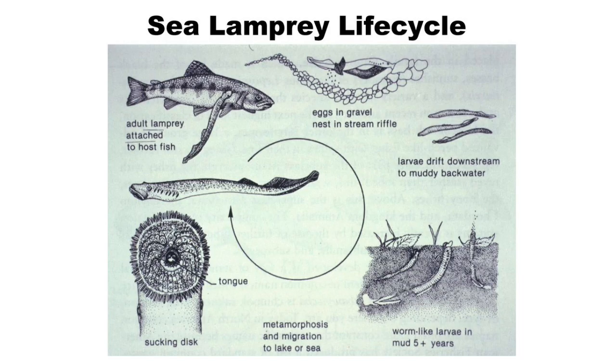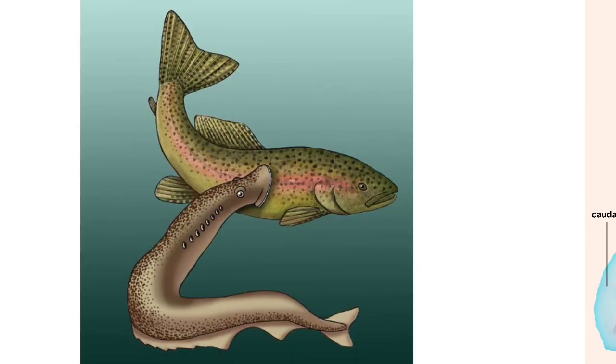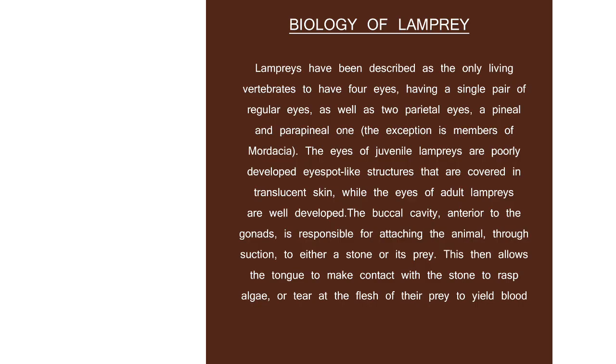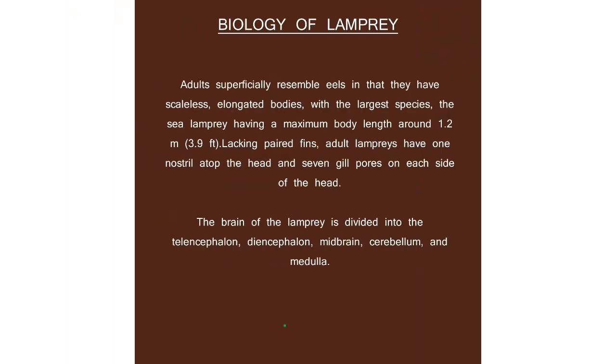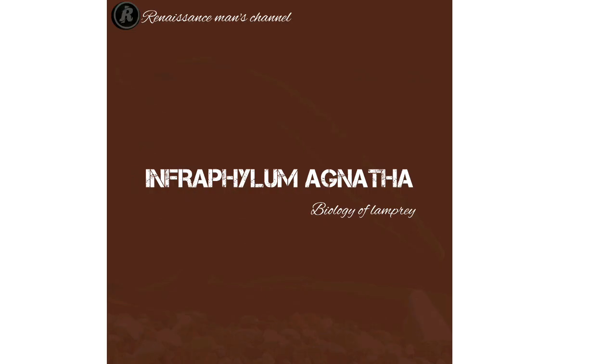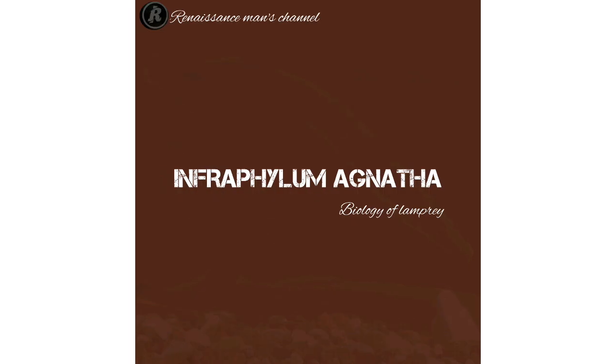The primitive features of Agnathans, because we have used lamprey as the representative. What are the things that they possess that make them primitive? The first thing, they have no jaw. So they cannot feed on a large amount of food. The second thing, they do not have paired fins or paired girdles. The third thing, they have no scale, which means they have no dermal skeleton.